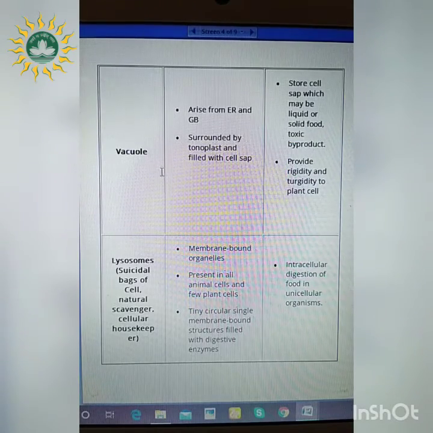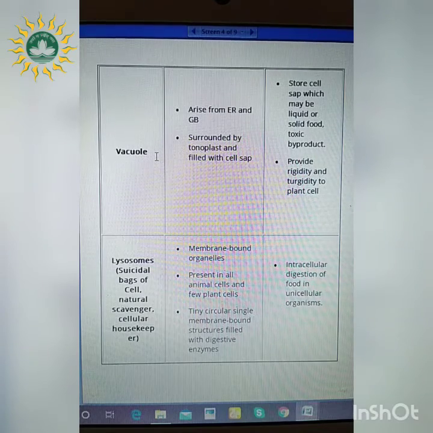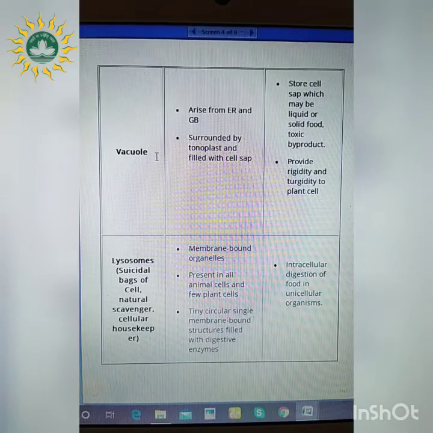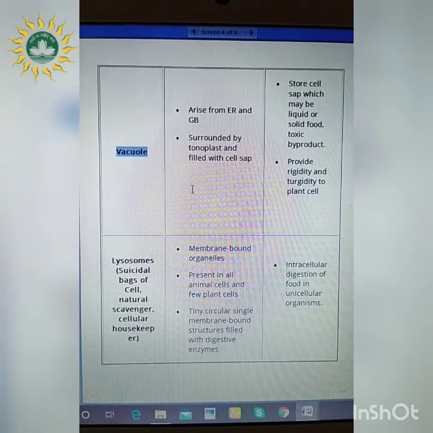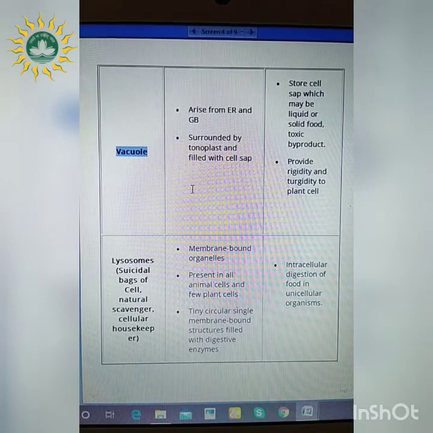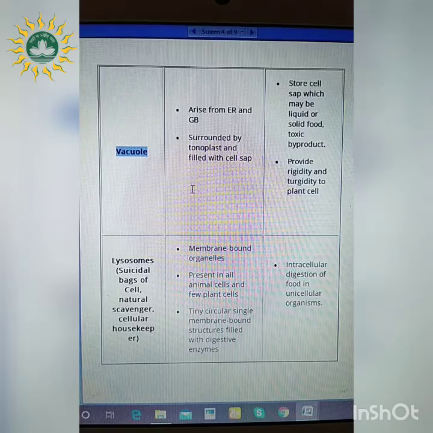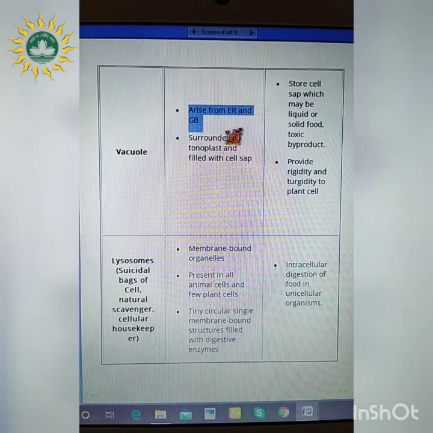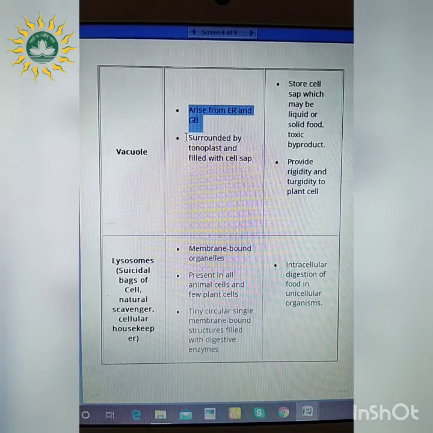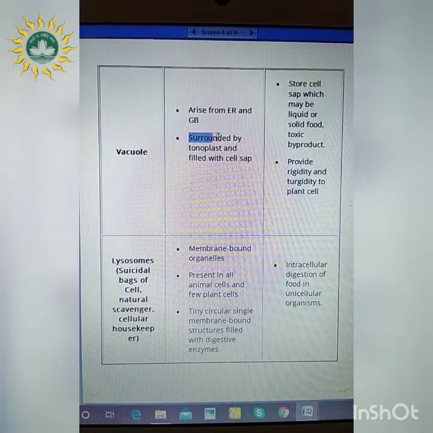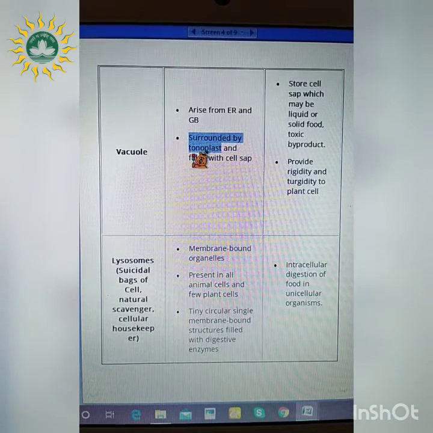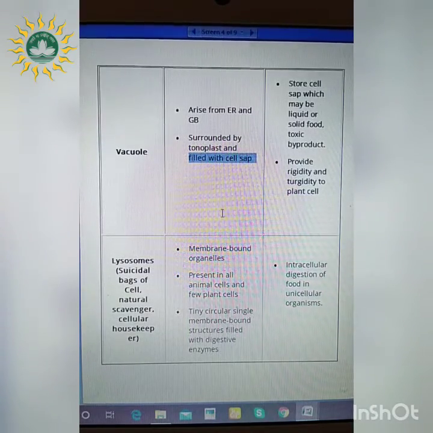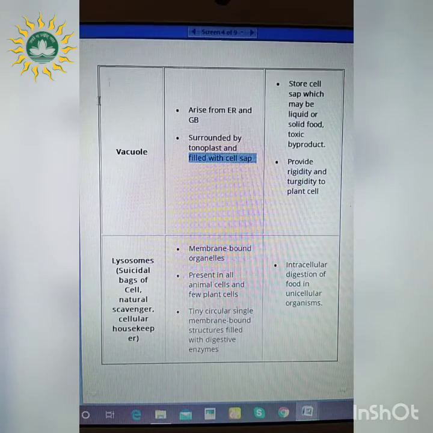Next cell organelle is vacuole. Firstly, as it is present in both plant and animal cells, there is some difference between them. In case of plant cells, the vacuole is large and less in number, whereas in case of animal cells, the vacuoles are small in nature and more in number. These vacuoles arise from both endoplasmic reticulum and GB, means Golgi bodies, right? Just as the cell is surrounded by the cell membrane, this vacuole is surrounded by a membrane called tonoplast and is filled up with the cell sap. So cell sap is present inside and tonoplast is ultimately the covering of this vacuole.